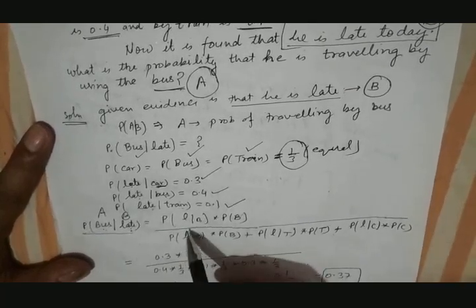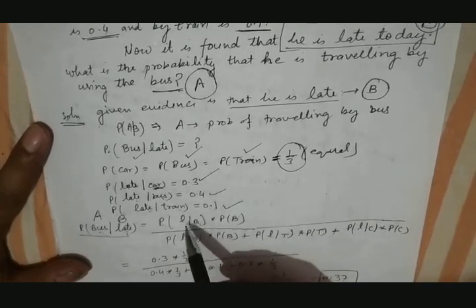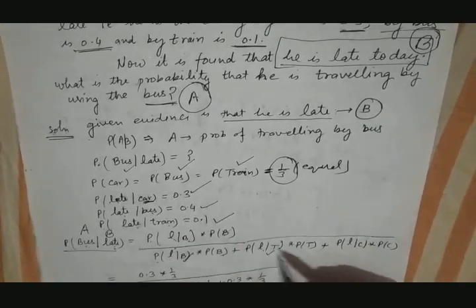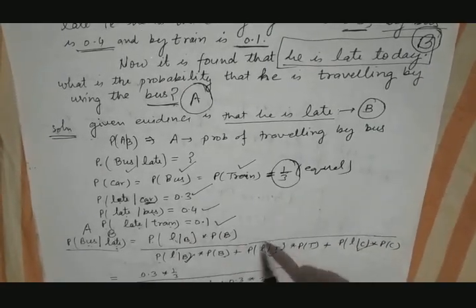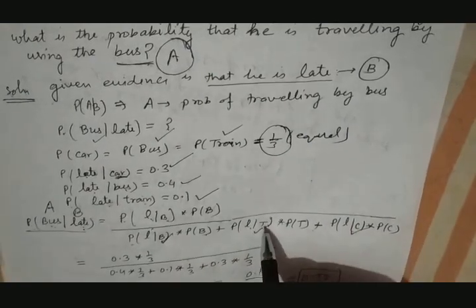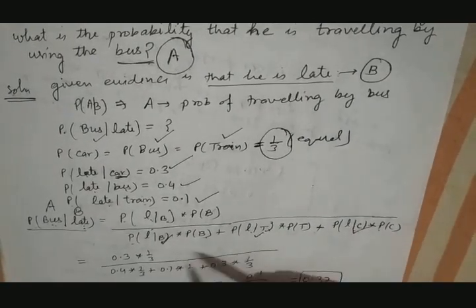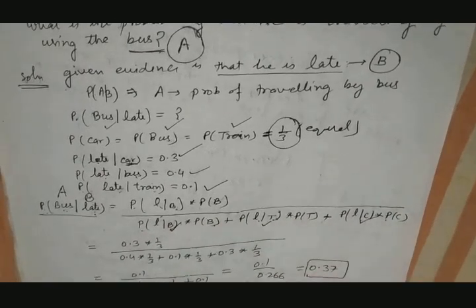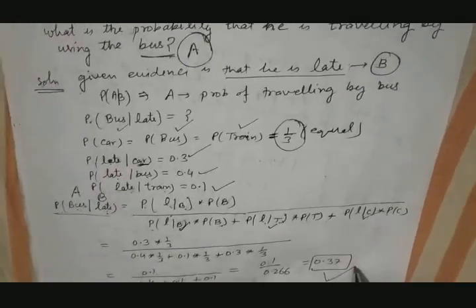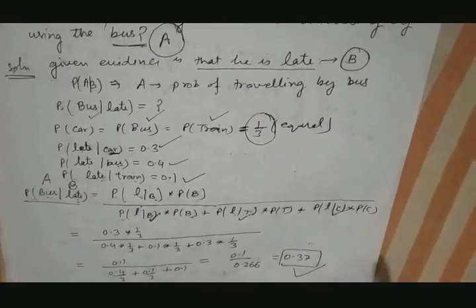This can be calculated by the formula P(late given bus) into P(bus), divided by P(late given bus) into P(bus) plus the terms for train and car. Since there are three events, A1, A2, A3, where A1 is by bus, A2 is by train, and A3 is by car, these three are summed up over here. What we get is that the probability that he is traveling by bus, provided that he is late, gives us 0.37.